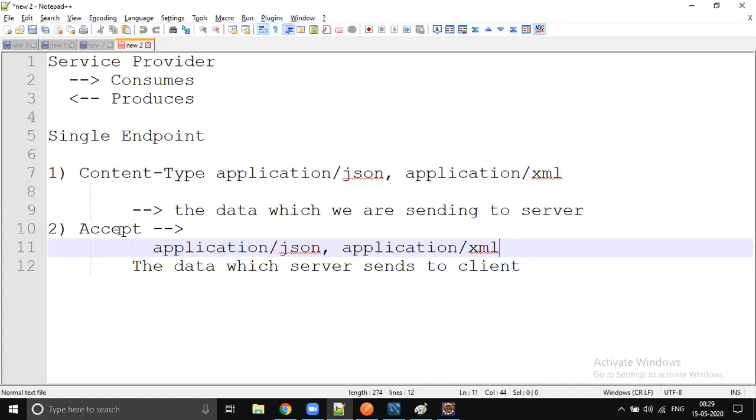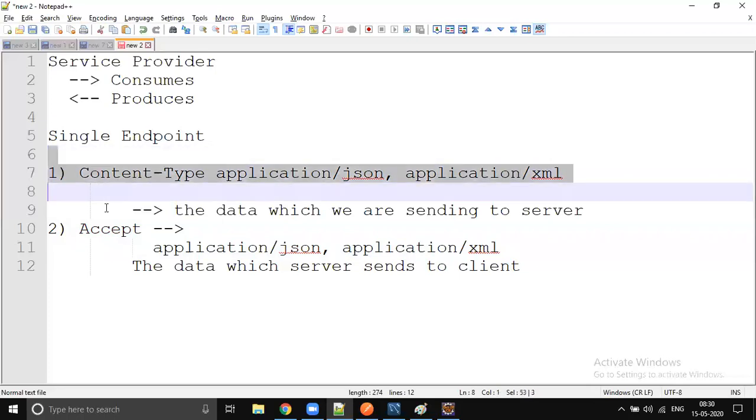Based on this accept parameter, which is a request header parameter, we will give different formats of data. Based on the content type header parameter, we can accept two types of data: if he sends JSON we will process JSON, and if he sends XML we will process XML also.